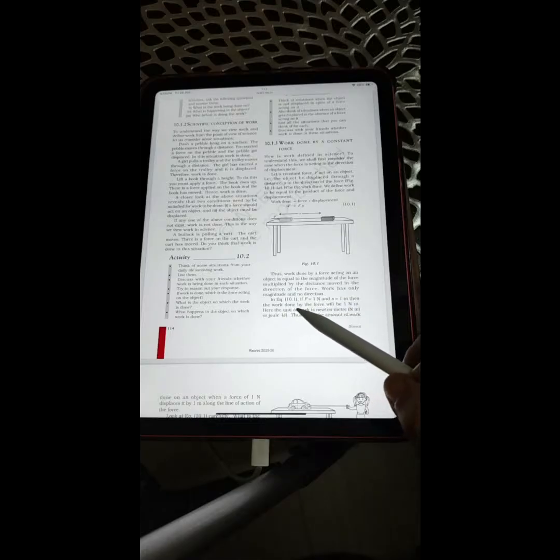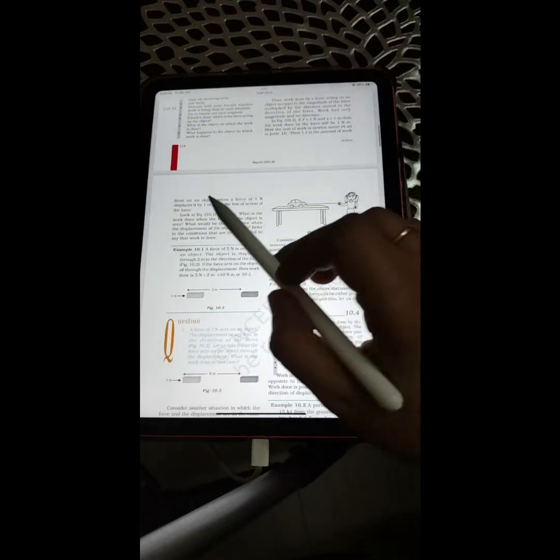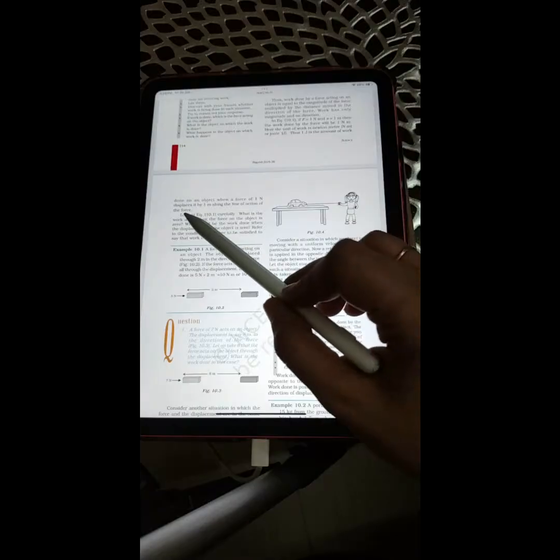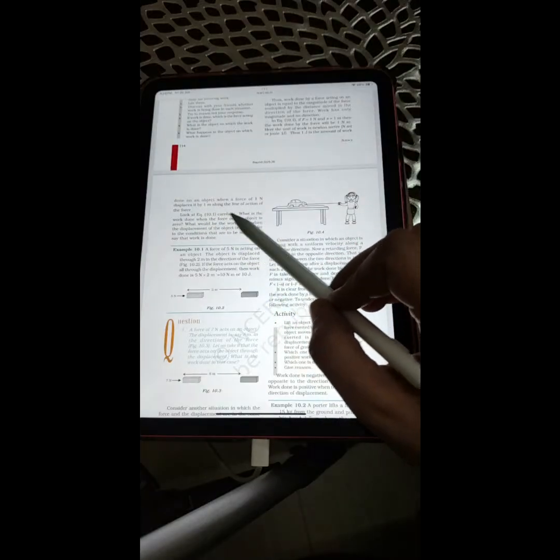In equation 10.1, if F is equal to 1 Newton and S is 1 meter, then the work done by the force will be 1 Newton meter. Here the unit of work is Newton meter or joule. Thus, 1 joule is the amount of work done on an object when a force of 1 Newton displaces it by 1 meter along the line of action of the force.